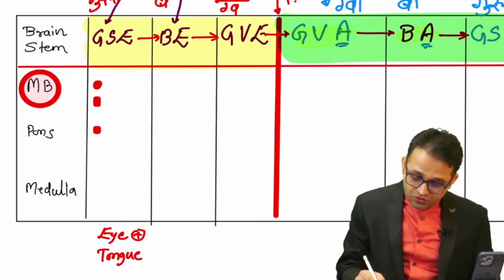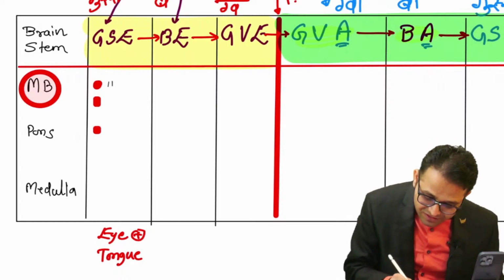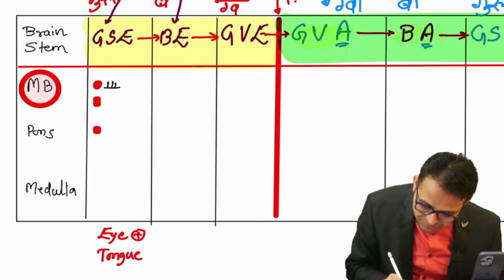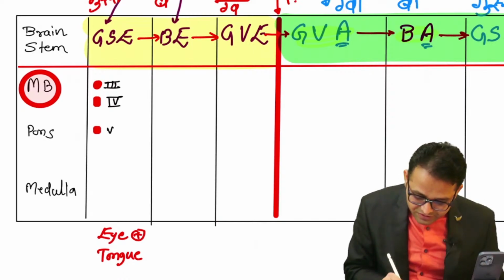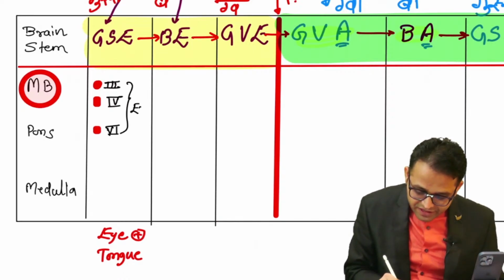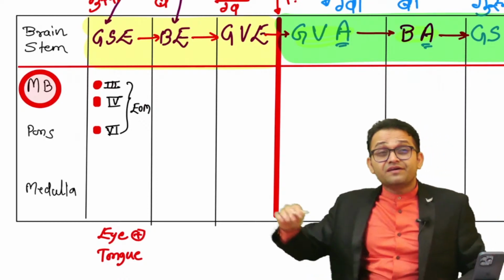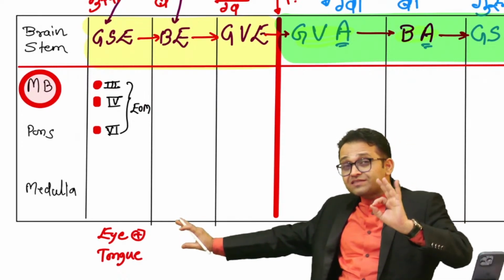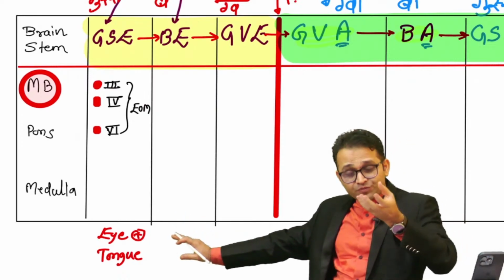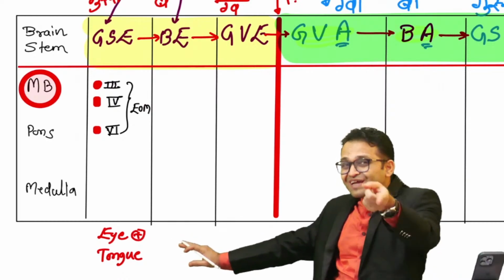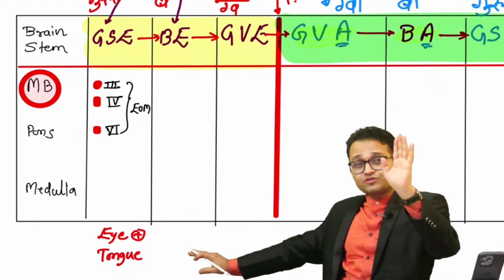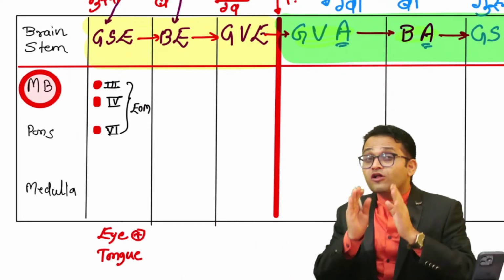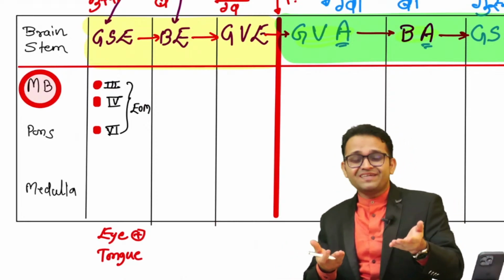Got the point? So I am writing here, sir, this is our third cranial nerve. Here is the fourth cranial nerve. This is the sixth cranial nerve. These are supplying our extraocular muscles. And remember another muscle group in the head, neck and face area which is derived from the somites. That is the tongue muscle. Tongue muscles are derived from the occipital somites, also called occipital myotome, except palatoglossus. We had seen this in our embryology class. And the nerve of this part is the 12th cranial nerve. That's why all the muscles of the tongue are supplied by what? The answer is the 12th cranial nerve.